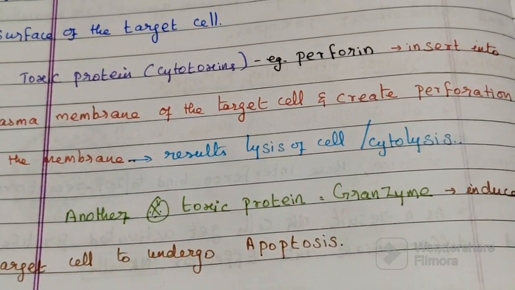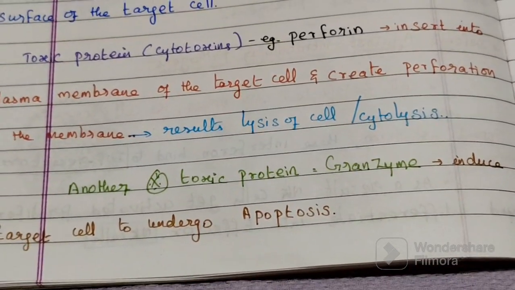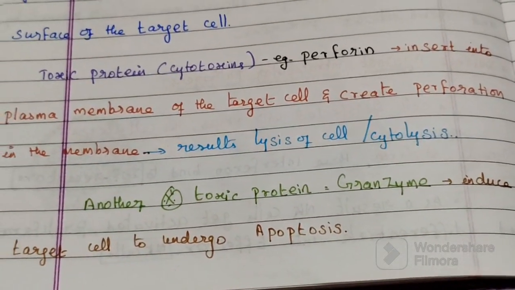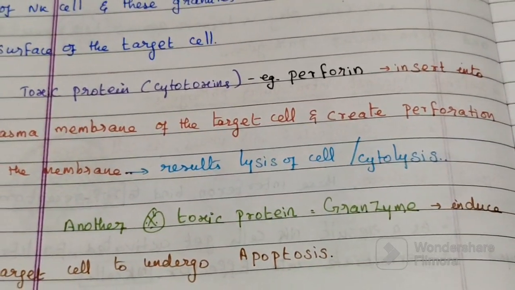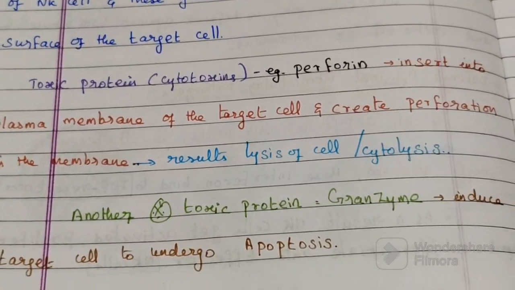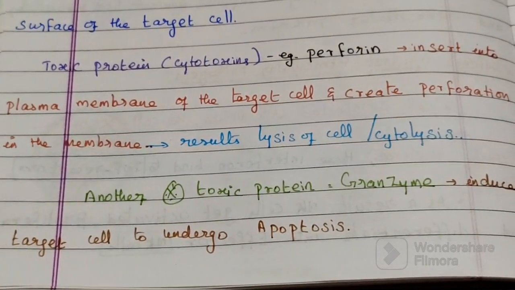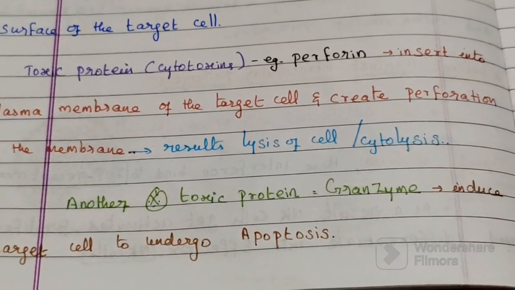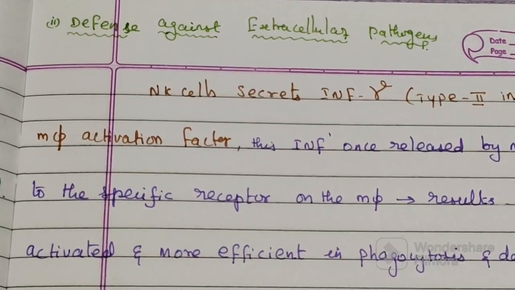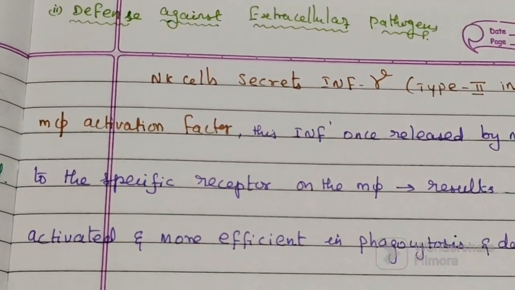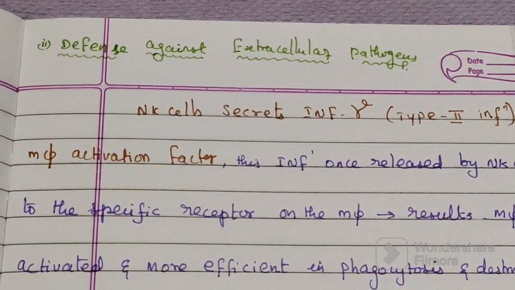Another important toxic protein is granzyme. Granzyme induces the target cell to undergo apoptosis. So there are two main proteins. The first one is perforin, which creates holes. The second one is granzyme, which induces apoptosis. NK cells result in killing of the infected cell either by cytolysis or by apoptosis, that means programmed cell death.